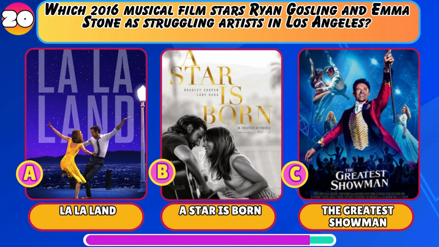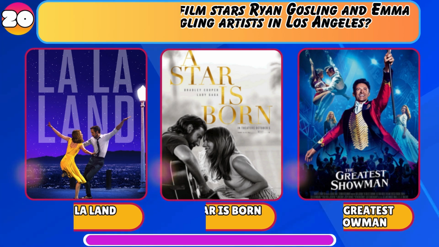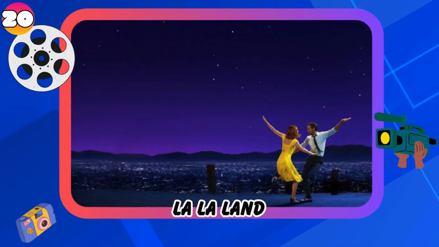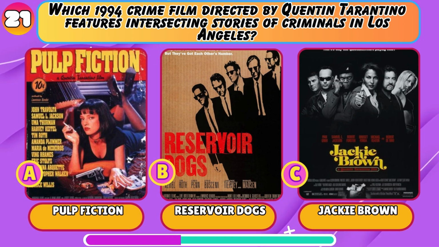La La Land, A Star is Born, or The Greatest Showman? La La Land. Which 1994 crime film directed by Quentin Tarantino features intersecting stories of criminals in Los Angeles? Pulp Fiction, Reservoir Dogs, or Jackie Brown?